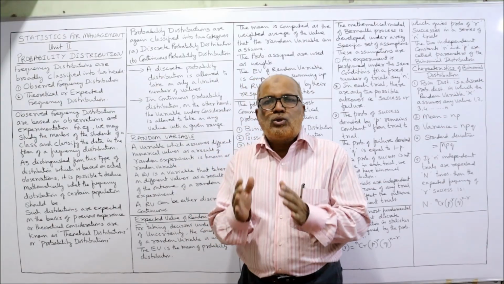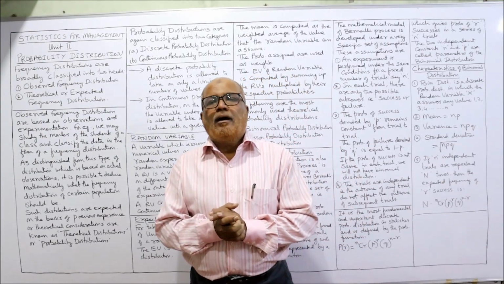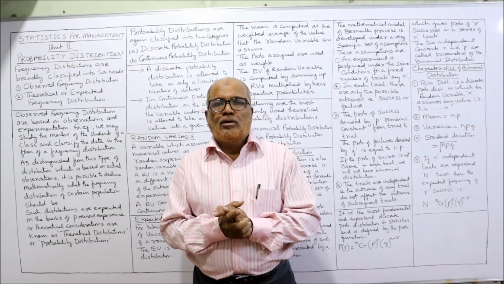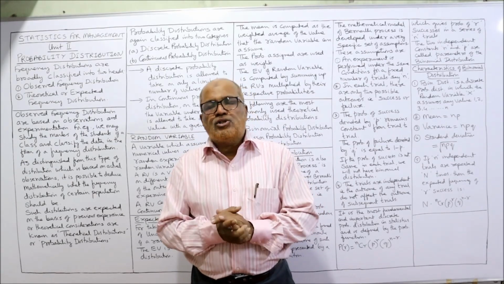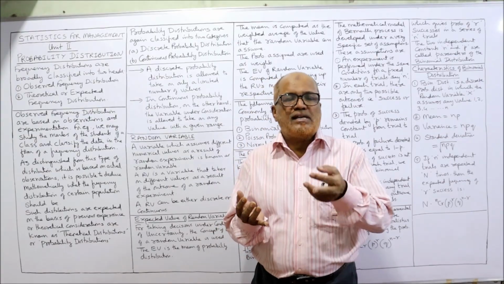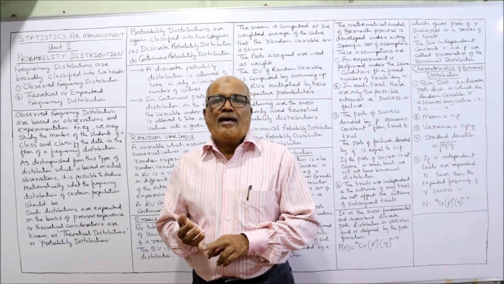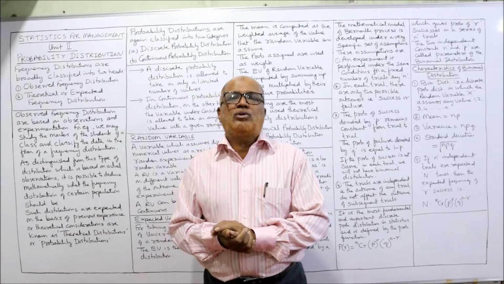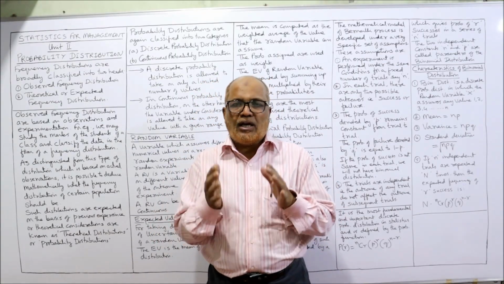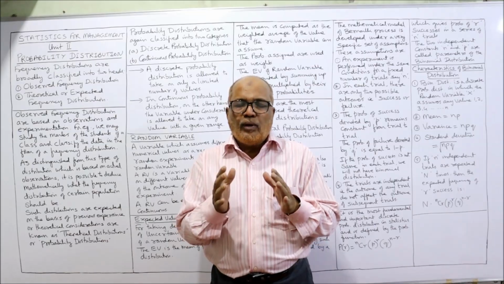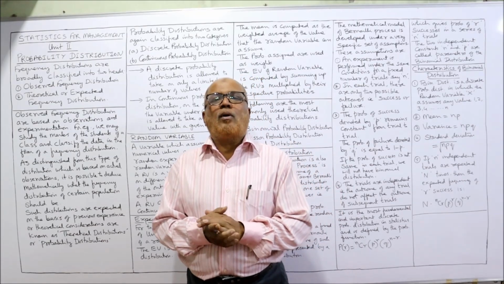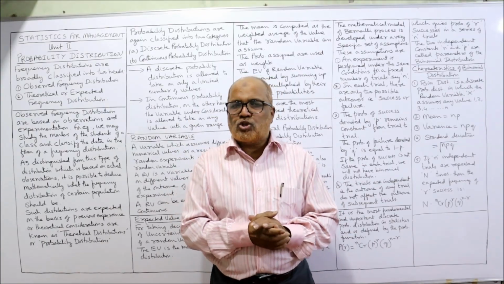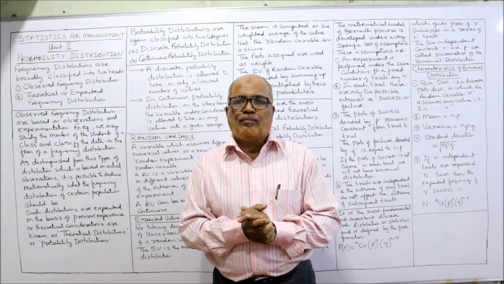Now in unit number 2, the topic is probability distribution, theoretical distribution. What do you mean by theoretical distribution? What is random value? What is expected value? Expected variable of random value. And then I'm going to explain to you about the binomial distribution in this video. After doing this, in the next video we will start the problems on binomial distribution. After that, we'll discuss Poisson distribution and normal distribution.